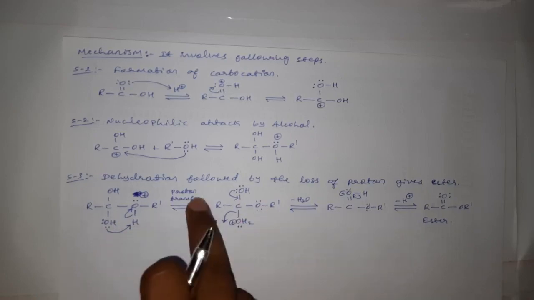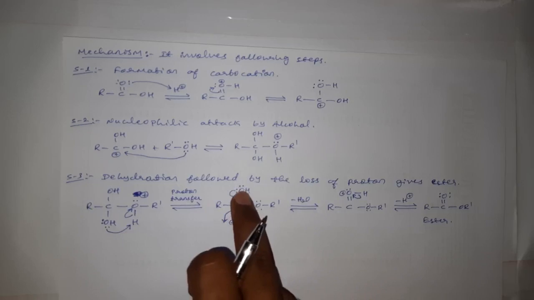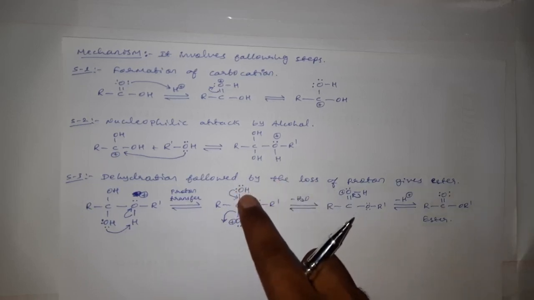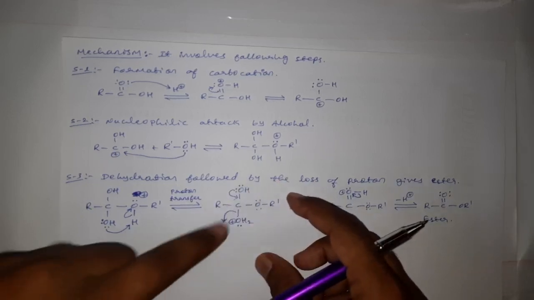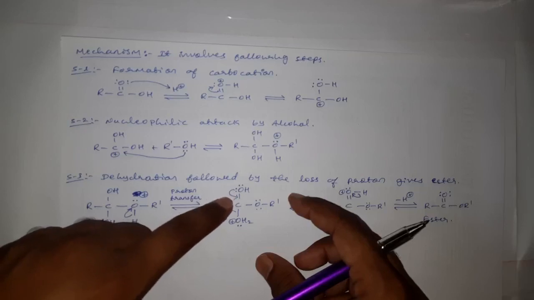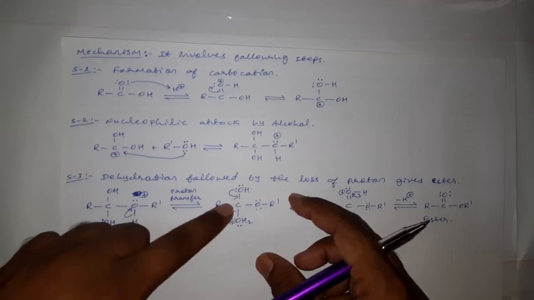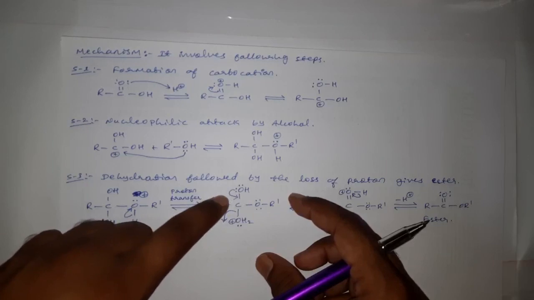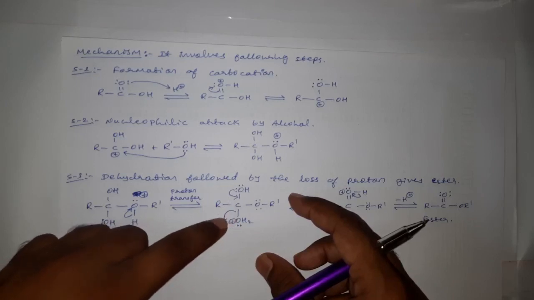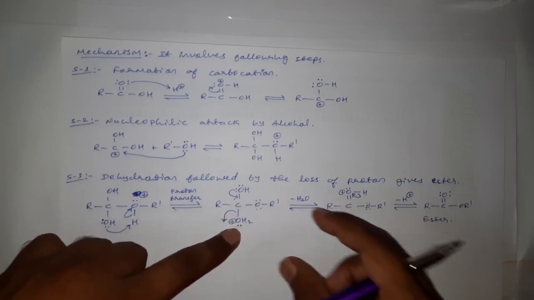Proton transfer takes place here, and this oxygen which is having 2 lone pairs of electrons will now donate one of the lone pairs of electrons towards the oxygen-carbon single bond, and now this carbon is already having 4 bonds and it is getting a fifth, extra bond, and with 5 bonds it becomes unstable, and therefore it wants to lose one of the old bonds, and therefore it leaves as the H2O moiety.